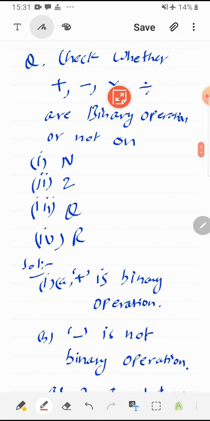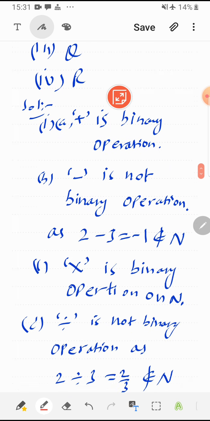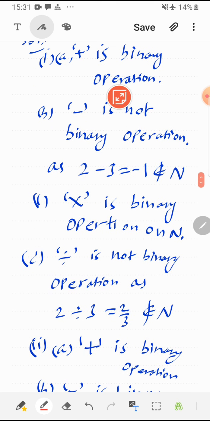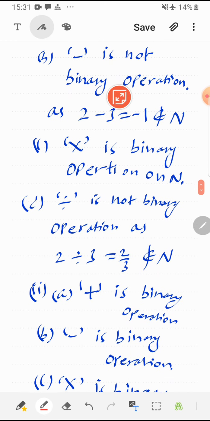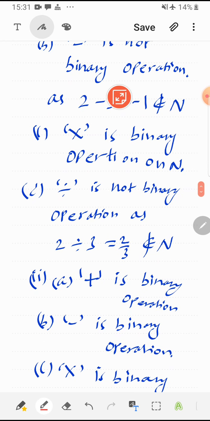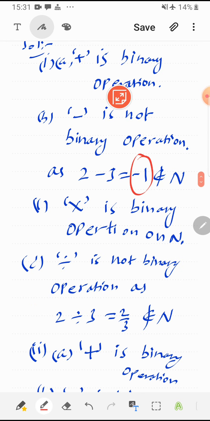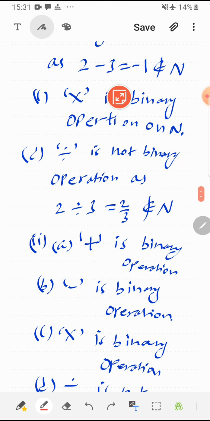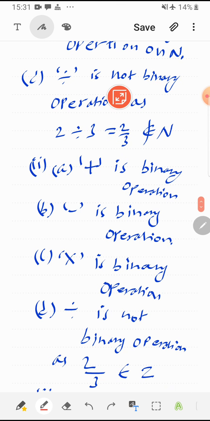Now the second set, integers. On integers, again addition is a binary operation like natural numbers, no problem. Subtraction is a binary operation this time, because the issue of negative numbers is resolved, since integers contain negative numbers. When 2 integers are subtracted, you will always get an integer, so no problem. Multiplication is again a binary operation, because any 2 integers can be multiplied, the result is unique, and the result is an integer. But division is not a binary operation. Reason, again 2 divided by 3, the result is not an integer.